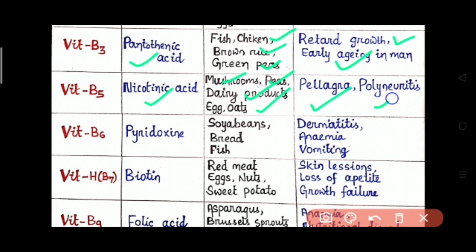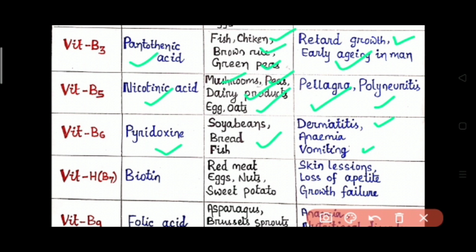Then vitamin B6. The chemical name of vitamin B6 is pyridoxine and the sources from where we find vitamin B6 are soya beans, bread, fish, etc. Then the diseases that are caused due to the deficiency of vitamin B6 are dermatitis, anemia, vomiting, etc.